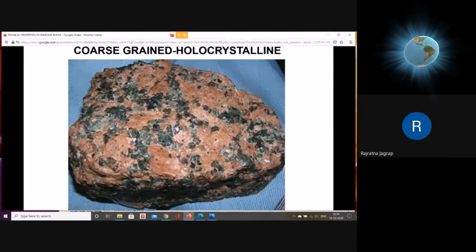We also call this rock plutonic rock because it is formed at greater depth. So most of the coarse-grained rocks will be of plutonic origin.